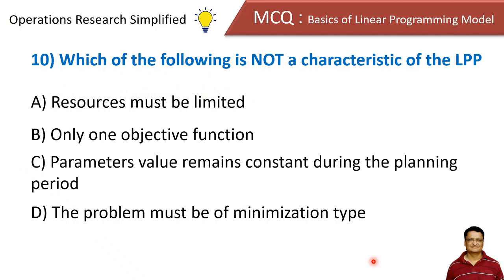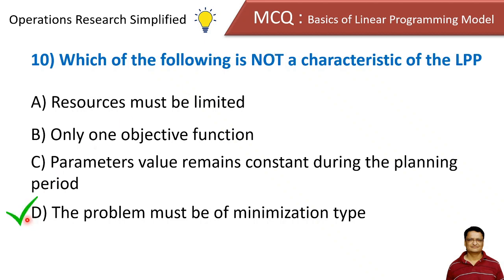Which of the following is not a characteristic of an LPP? Options are: resources must be limited, only one objective function, parameter values remain constant during the planning period, and the problem must be of minimization type. Now please note that the question is which of the following is not a characteristic of an LPP.